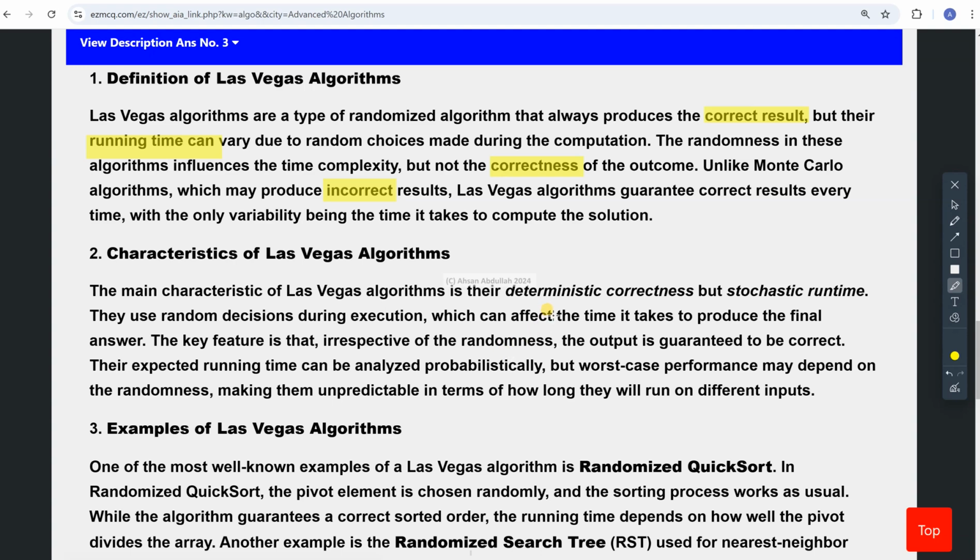The characteristic of this algorithm is deterministic correctness: it always gives the correct answer. But the runtime is stochastic, it is not fixed. The random decisions during the execution can affect the overall time to produce the correct answer. And irrespective of the randomness, whatever the output is, it is guaranteed to be correct. However, the expected time has to be analyzed probabilistically, and therefore they are kind of unpredictable in terms of how long it would take.